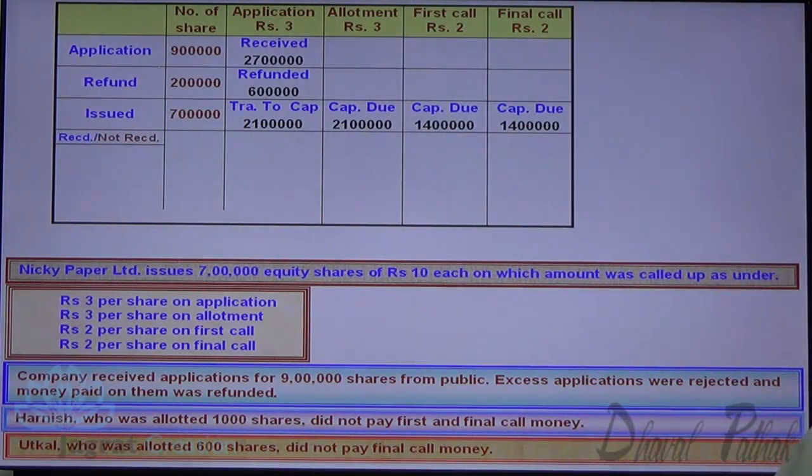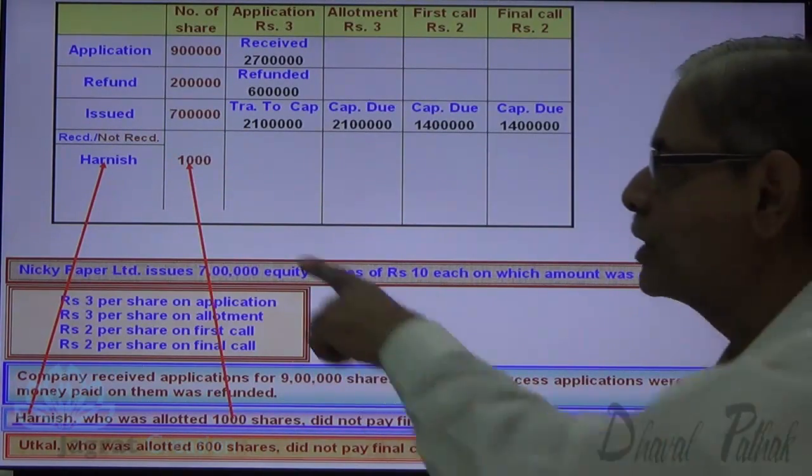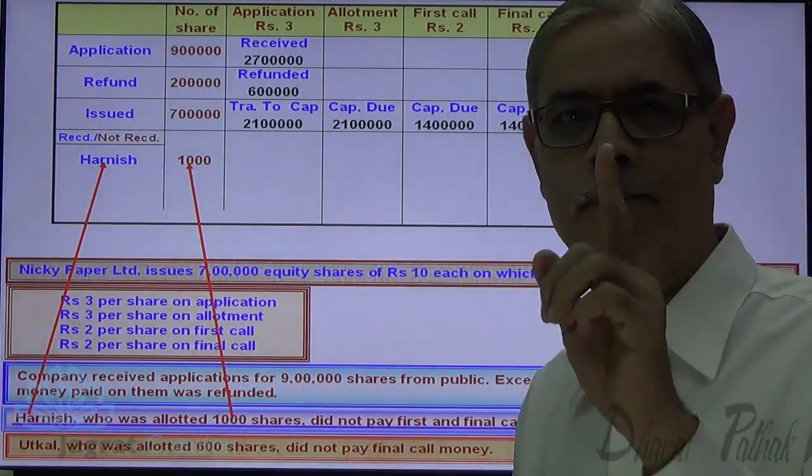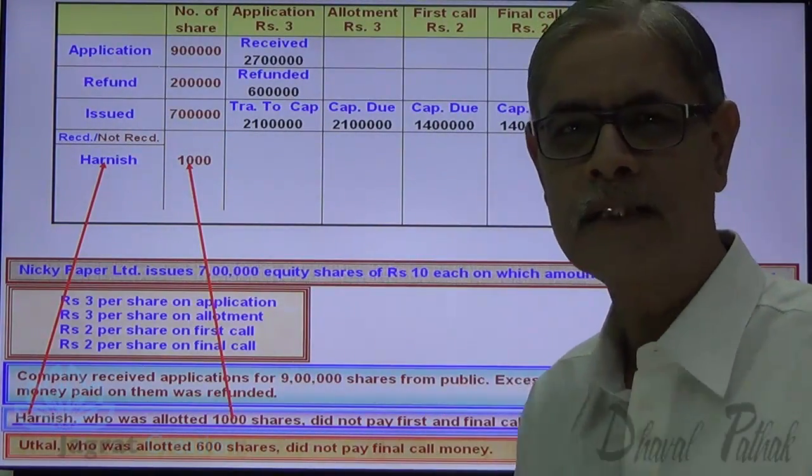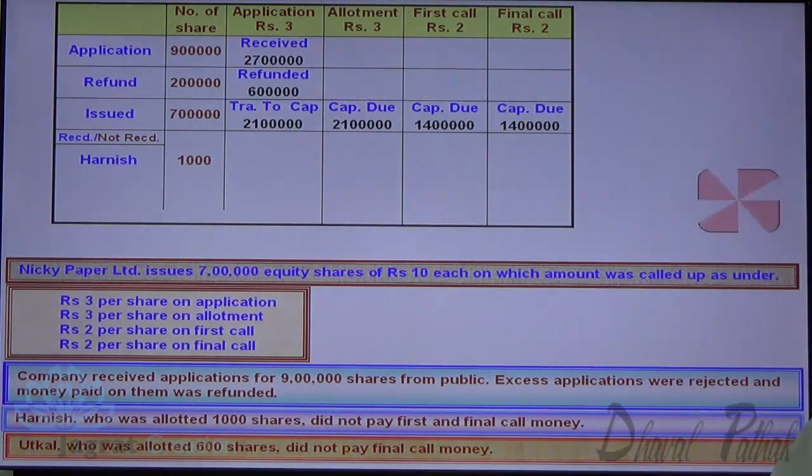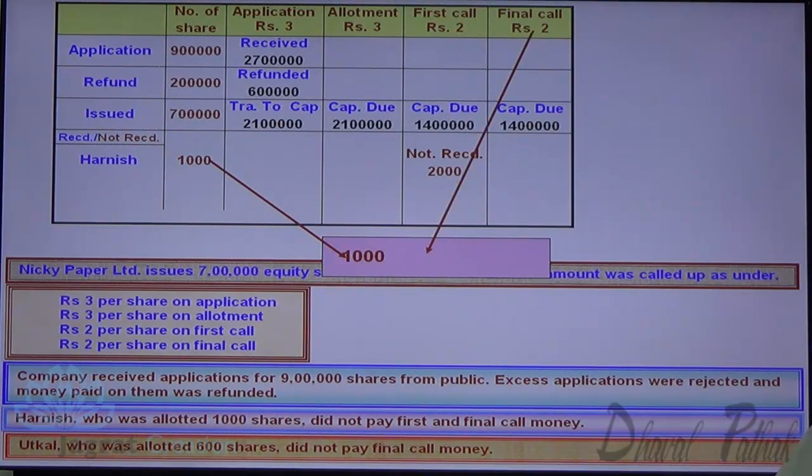Now observe. Who has not paid? Harnish has not paid first call and final call on 1000 shares. So on 1000 shares, first call and final call has not been received. So 1000 into 2. This is the amount not received, which was demanded with first call. 1000 into 2. This is the amount not received with final call.